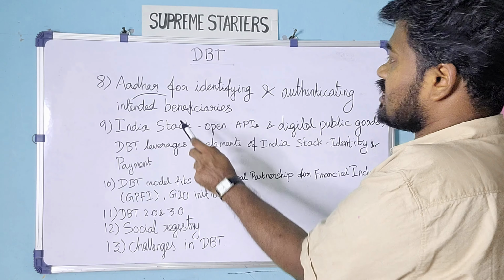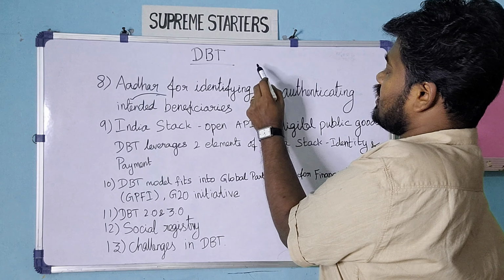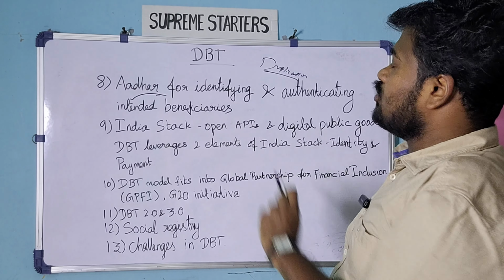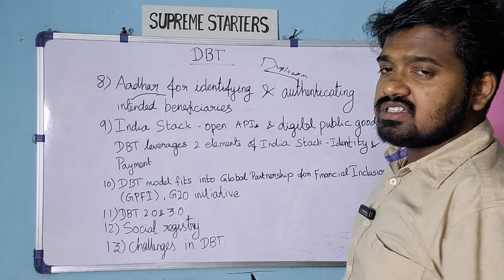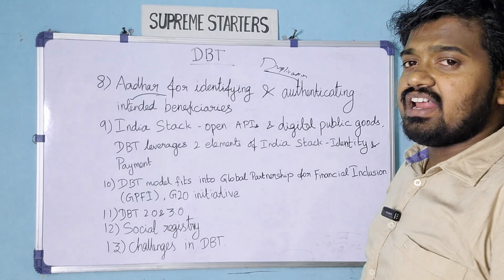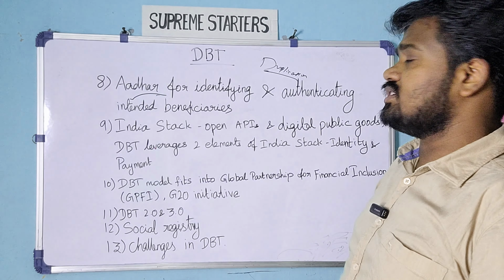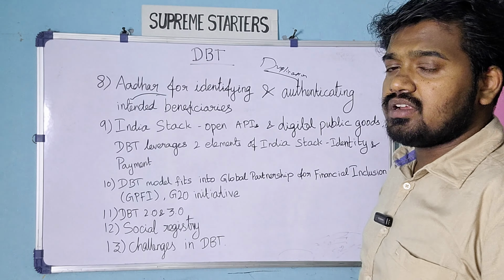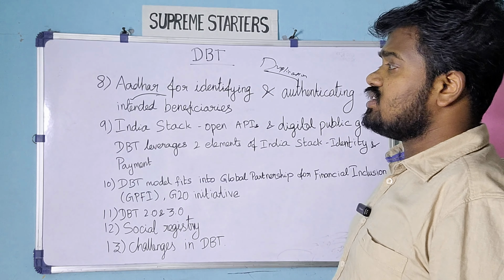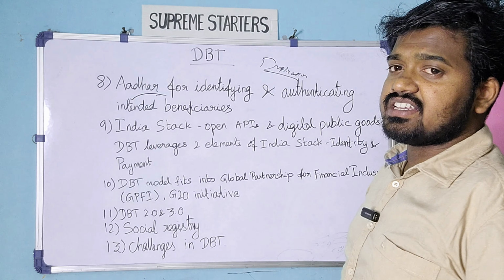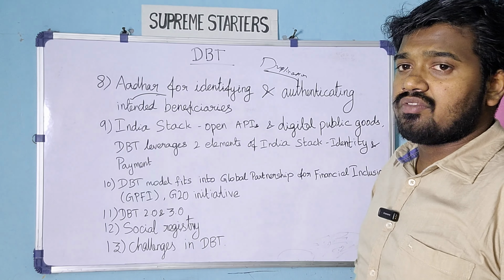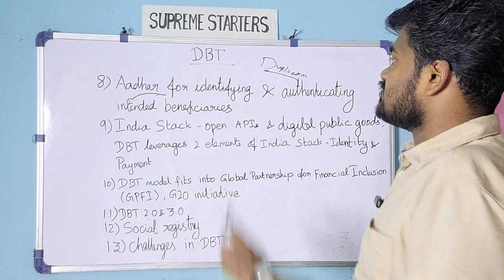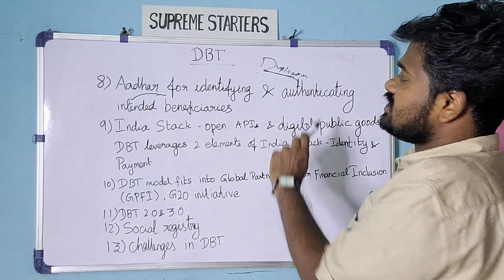Aadhaar has completely eroded that duplication. Since it is a unique number, no single person can have two Aadhaar numbers. It is a unique identifier for each person. This is one of the major impacts it has given in the PDS, I mean in the National Food Security Act implementation. In public distribution, every ration shop takes the Aadhaar authentication, and only then will it provide the subsidized food supplies. So Aadhaar has been of huge benefit in case of duplication. All kinds of duplication it has eroded.